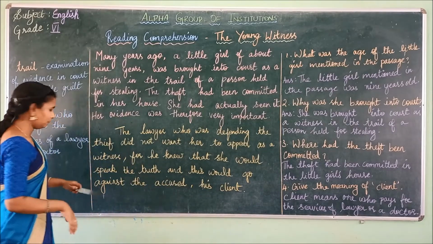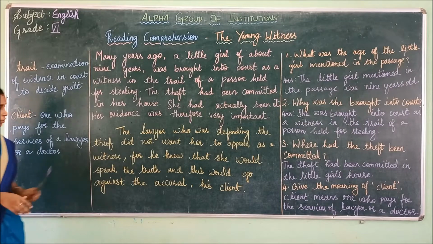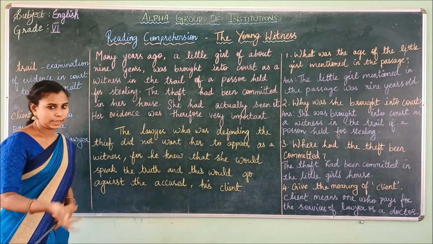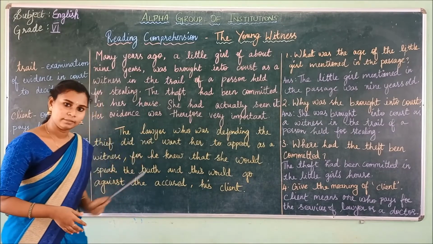Who is the client? What's the meaning of a client? A client is one who pays for the service of a lawyer or a doctor. Okay. So he is afraid that this would go against his client. So now we have understood the passage. So what is given in this passage?